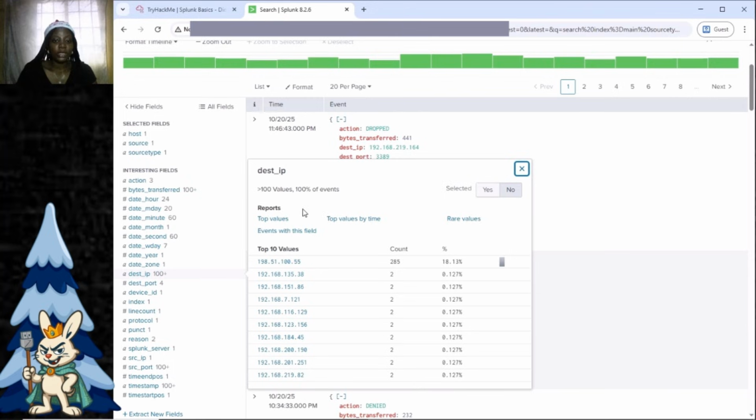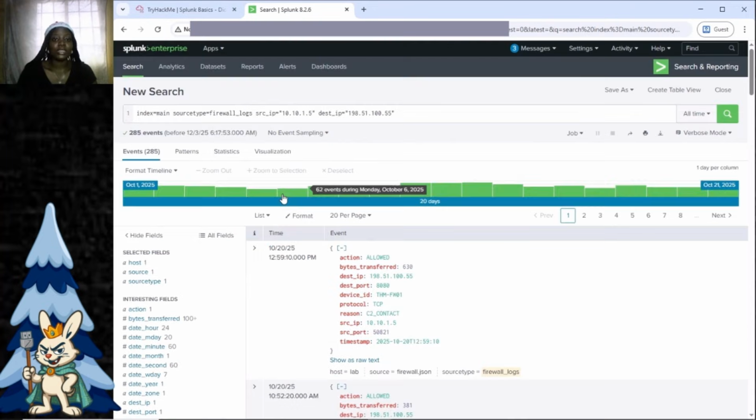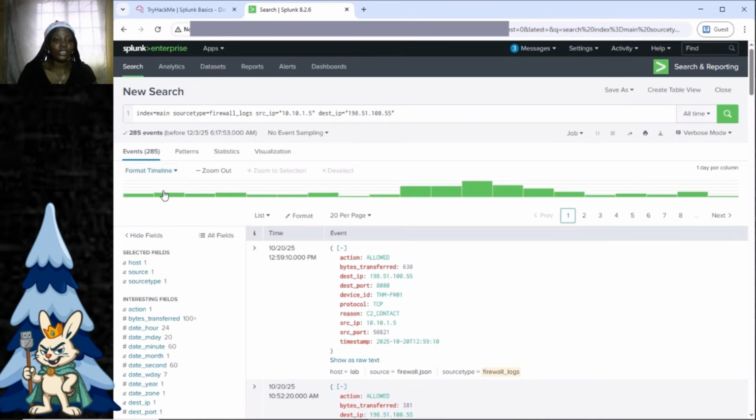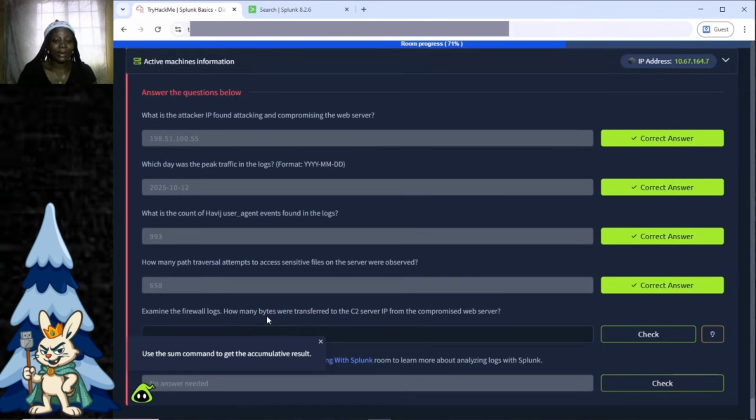But if you read the question, it says to the C2 server IP from the compromised web server. So it is again the attacker's IP address, that is 198.51.100.55. This is the destination IP. You click on that because it has the highest amount of traffic. And our final list of events is 285 events.